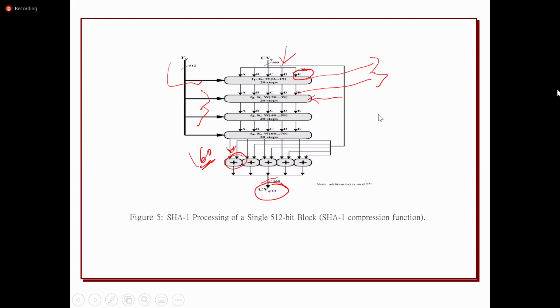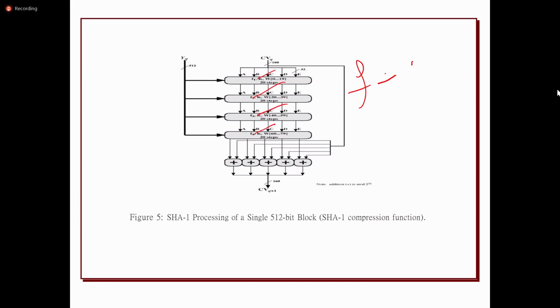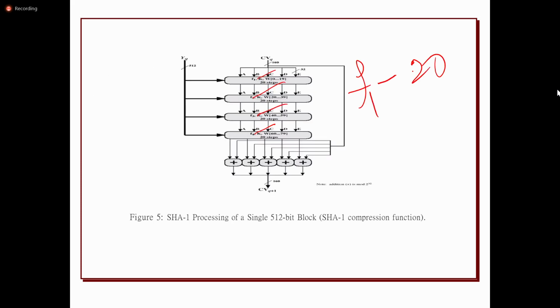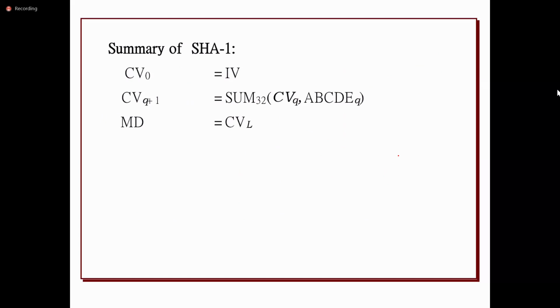The SHA-1 algorithm has 4 functions, isn't it? F1, F2, F3, F4. Every function will have 20 steps. 4 functions are there, so then finally it is going to produce the output. Here it is going to produce the output of 160 bits. A 160 bits output will be given. That is called a message digest or the message hash code. So how is it going to perform the internal representation?